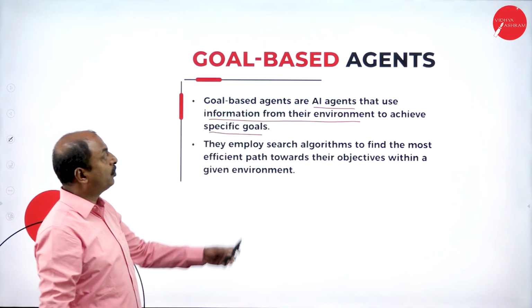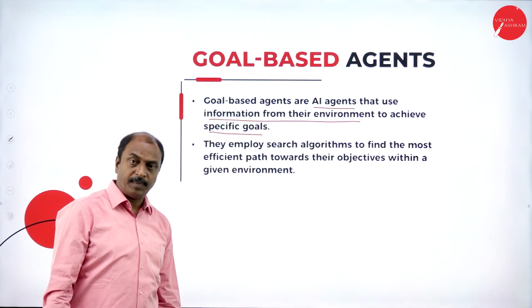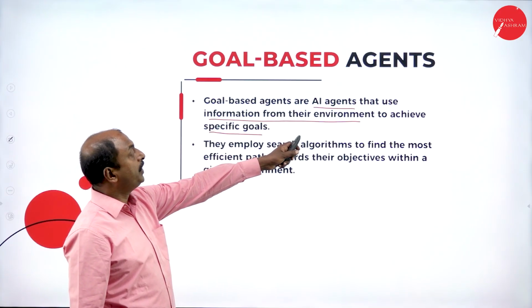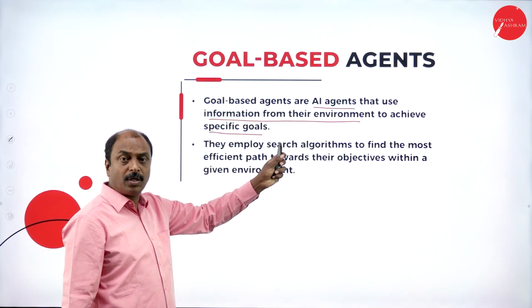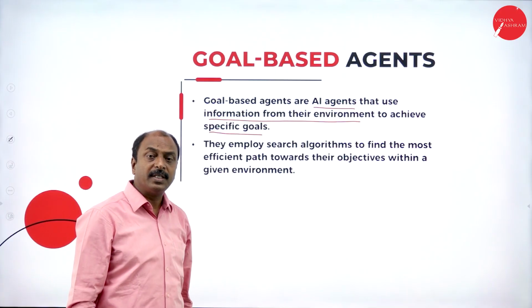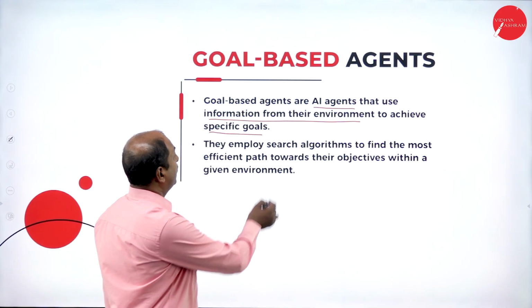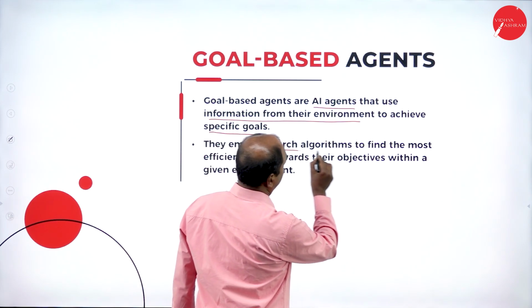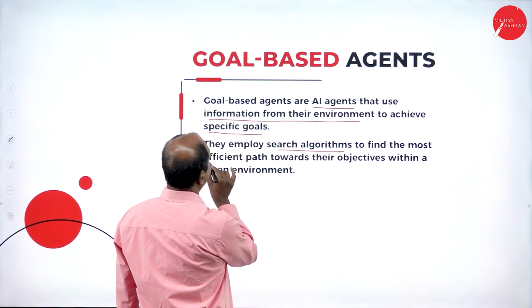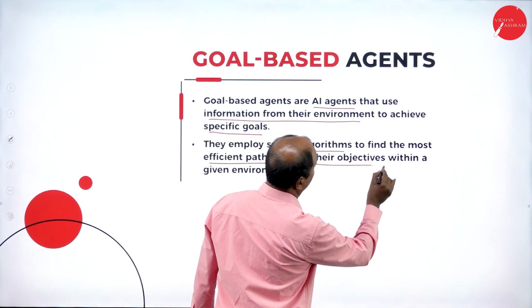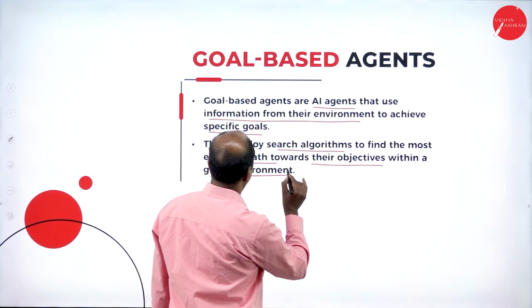It is going to perceive the environment and achieve a specific goal based on the percepts from the environment through sensors. They employ search algorithms to find the most efficient path towards the objective within a given environment.